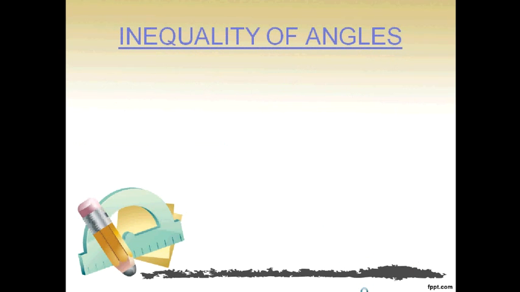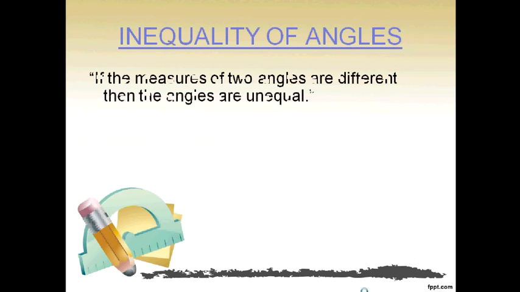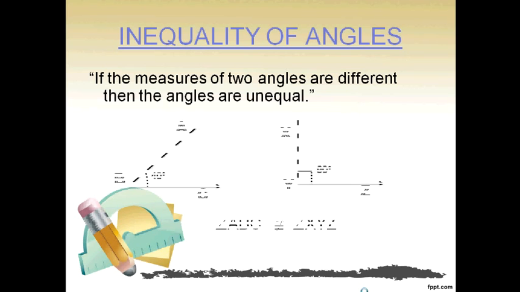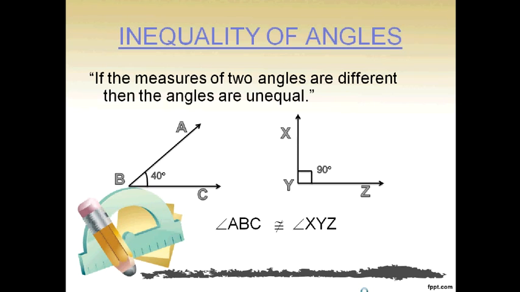Now we'll discuss inequality of angles. If the measures of two angles are different, then the angles are unequal. For example, here the measurement of angle ABC is 40 degrees and the measurement of angle XYZ is 90 degrees. Hence, they are not congruent to each other, or they are unequal.